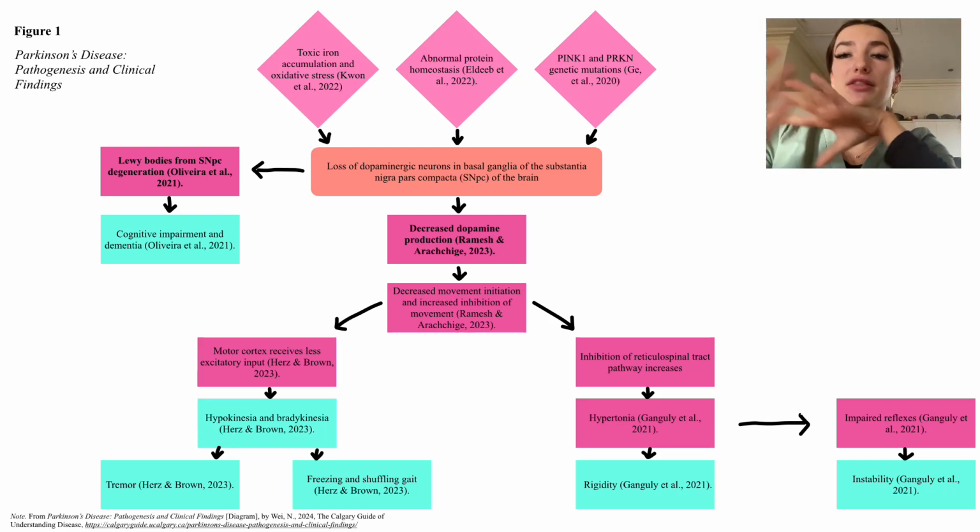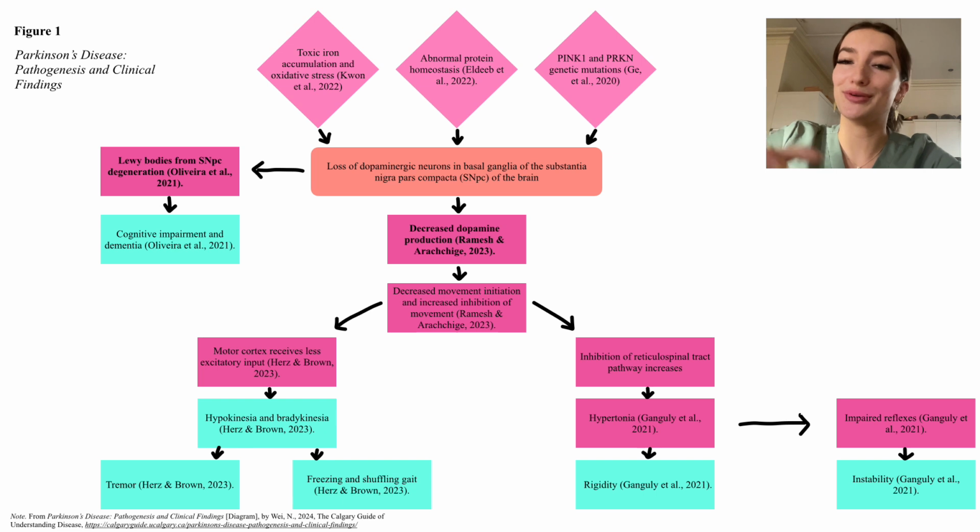To start off with the pathophysiology of Parkinson's disease, or PD, I've selected 3 of the most evidence-based risk factors or causes of the disease, which will lead us down the cascade you can see here and eventuate in our clinical manifestations, or signs and symptoms, highlighted in blue.